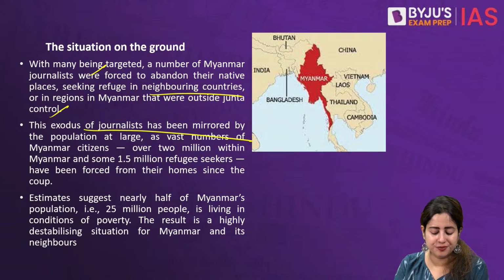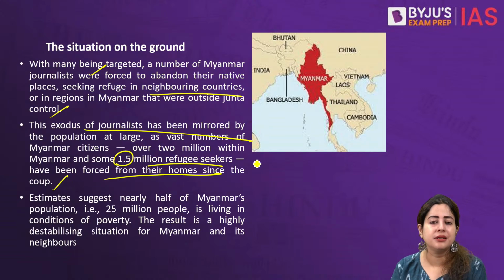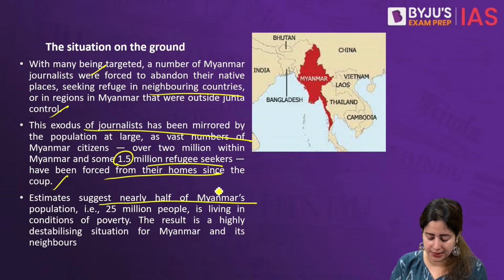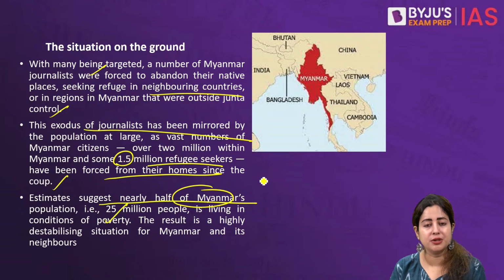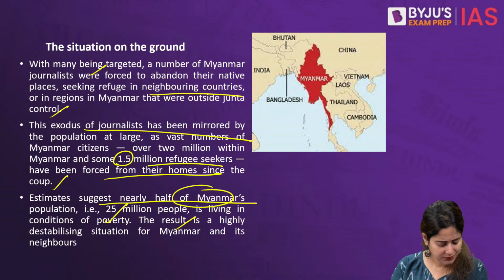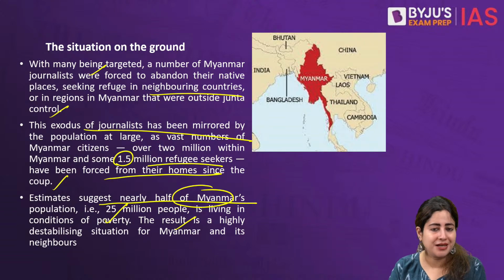This massive movement of journalists coming out of Myanmar is quite similar to the situation of about 1.5 million refugee seekers from Myanmar who were forced to abandon their homes after the 2021 coup. Similarly, the 2015 Rohingya refugee crisis, where people migrated into the Bangladesh-India borders, is something we are all aware of. Estimates say that more than half of Myanmar's population, about 25 million people, live in abject poverty. So the result is that the situation is very, very destabilizing.